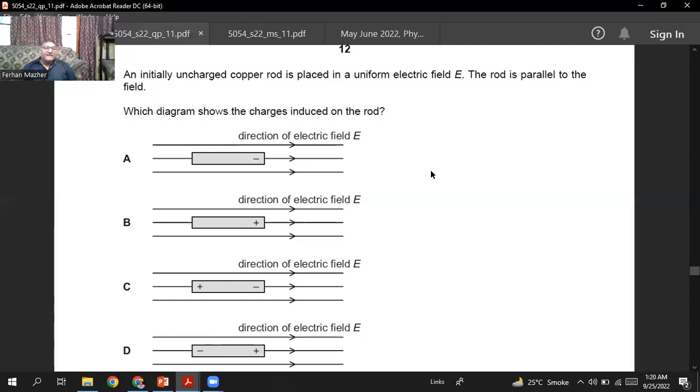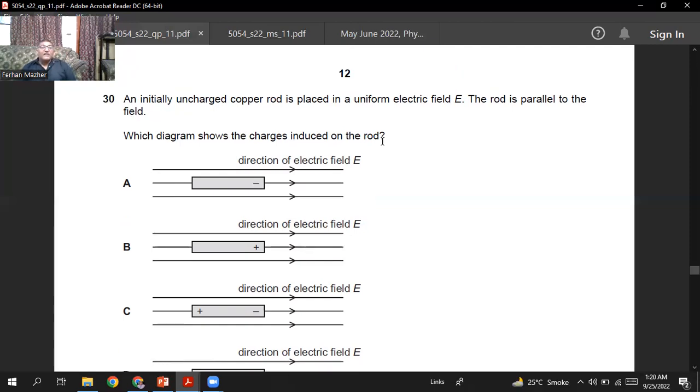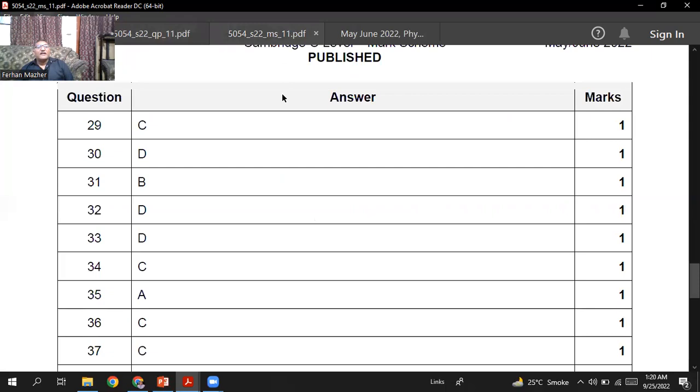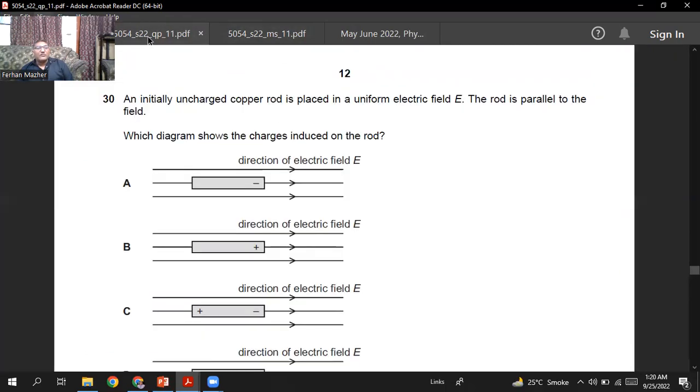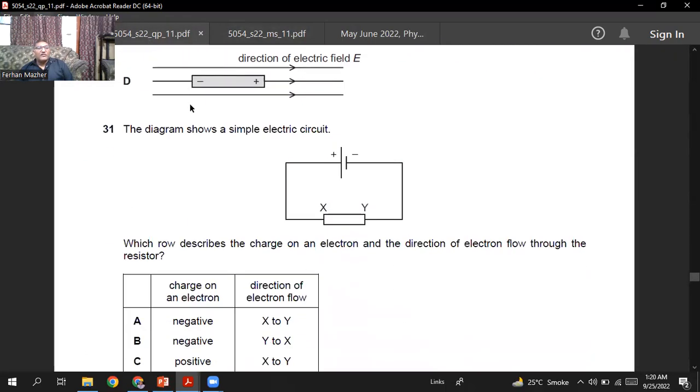I think D is the right diagram. Question number 30, D looks the best option. It's a little tricky question. So D is the right option. Question number 30, D is the right option. Okay, so we are going to the next question.